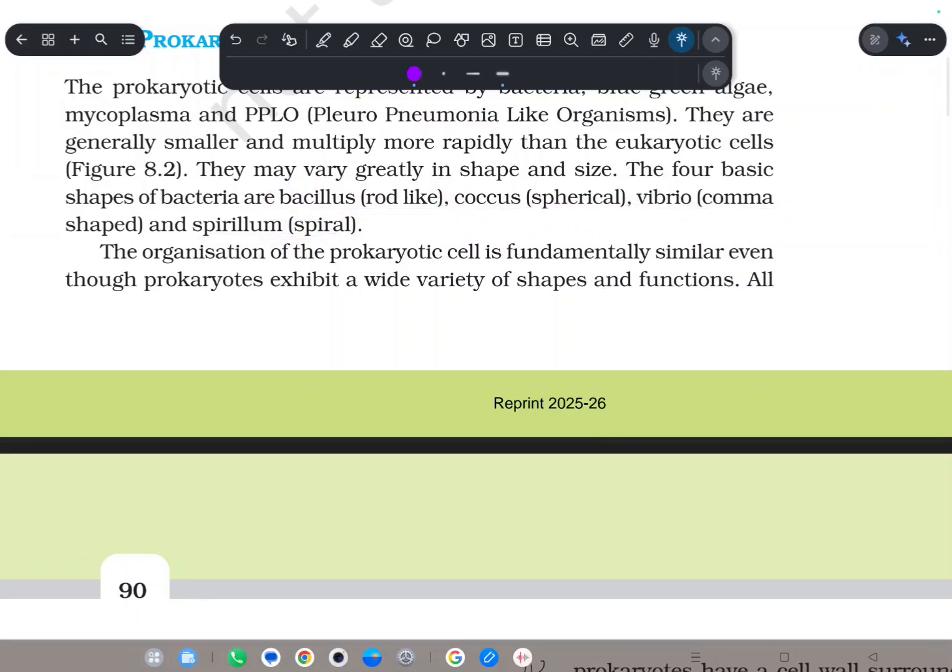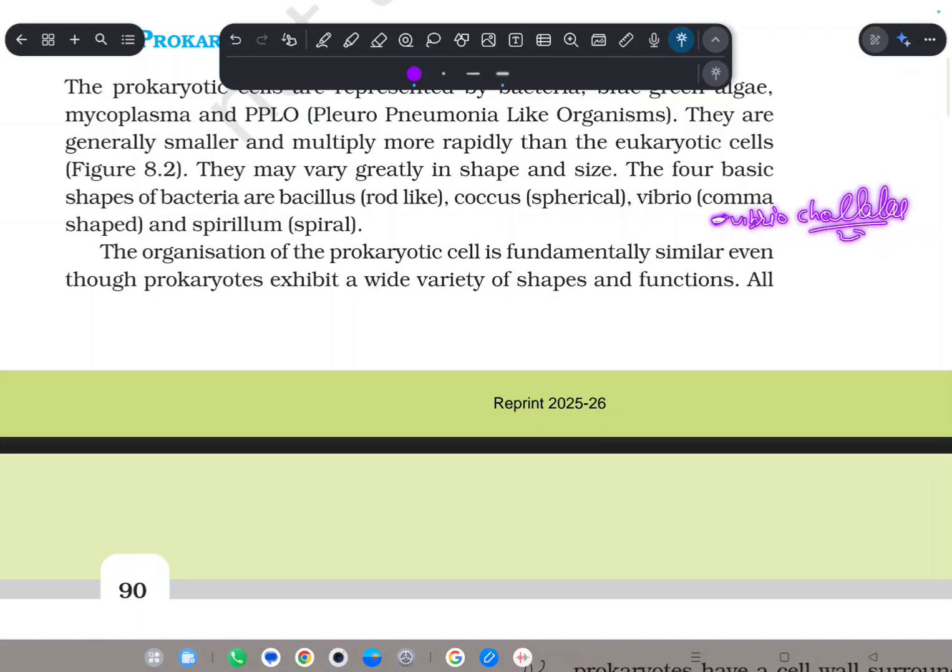In case of the bacillus, an example is E. coli. In coccus, it has staphylococci. In vibrio we have Vibrio cholerae.